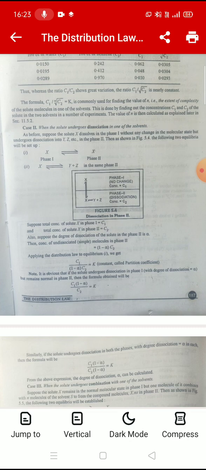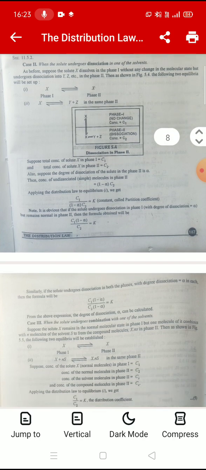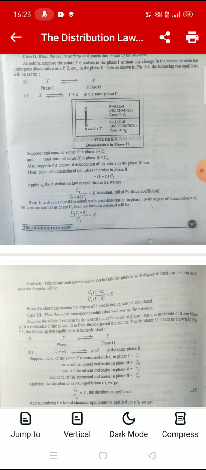First, X in phase 1 is in equilibrium with X in phase 2, and second, X is in equilibrium with Y plus Z in the same phase. Suppose total concentration of solute X in phase 1 is C1, total concentration of solute X in phase 2 is C2. Also suppose the degree of dissociation of solute in phase second is alpha.